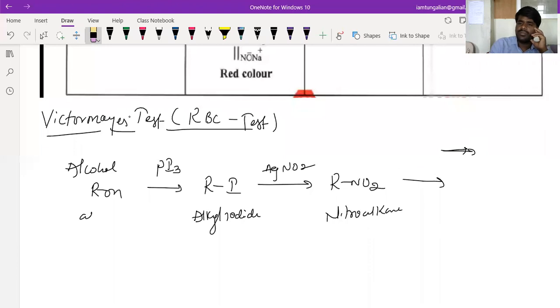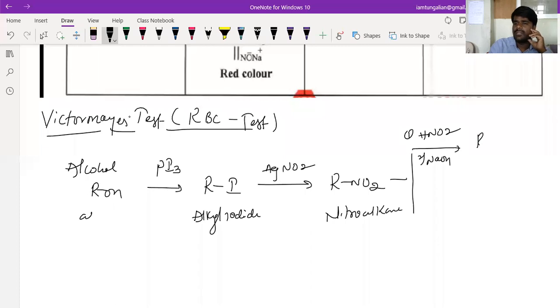So try to understand up to here what you are doing, beta. Up to here, afterwards you will have three possibilities. This is on HNO2 followed by base, beta. If you get a red color, this is primary alcohol.